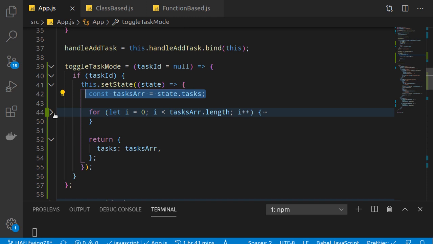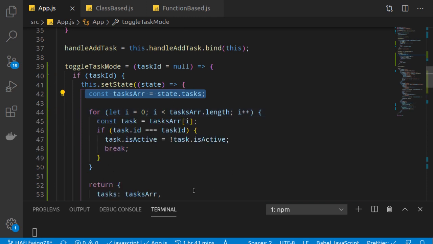Now I loop through this array, and as soon as I get the particular task ID which I'm looking for, because this toggle task mode is called for every individual task. We have already seen how to pass task ID, so somehow we will receive the task ID which we want to toggle.